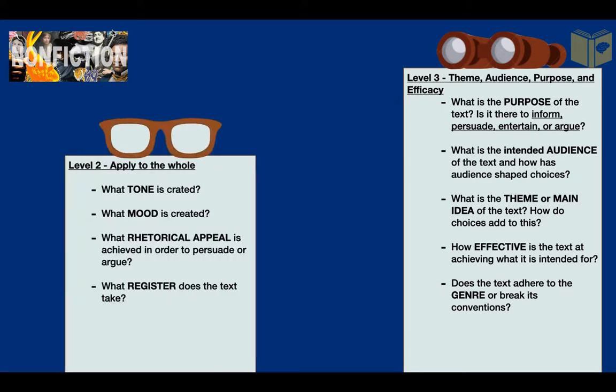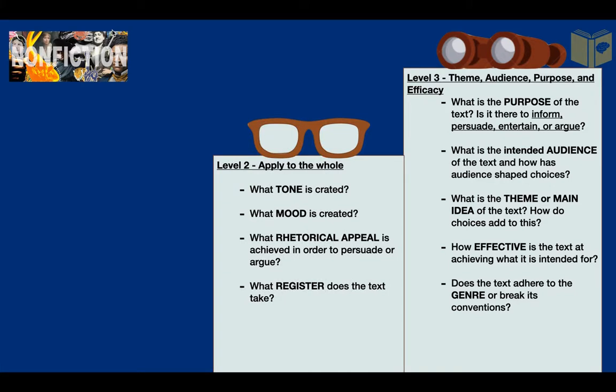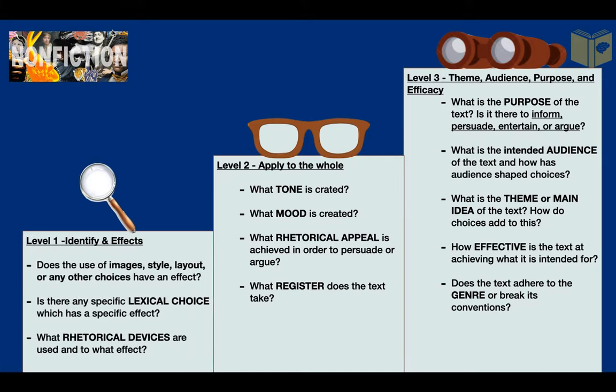And finally, genre. At level 2, think about the tone, the author's attitude towards the subject. What mood is created? How do the audience feel? What's the atmosphere? Next, if there's a rhetorical appeal, what rhetorical appeal is it? And finally, the register. What register does the text take? With level 1, consider images, style, layout, and any other choices that have an effect or purpose. Is there specific lexical choice or diction which has an effect, or are there rhetorical devices used in the text?